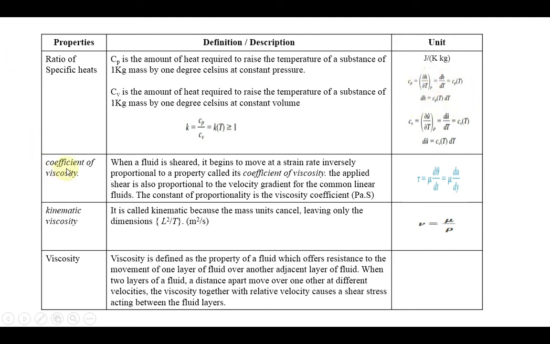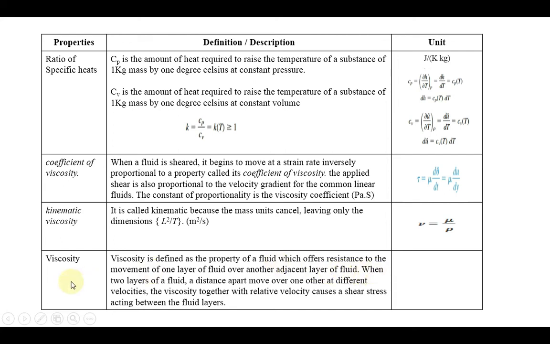The next property is the coefficient of viscosity. These three points are interlinked. First, you need to know the meaning of viscosity. Viscosity is defined as the property of the fluid which offers resistance to the movement of one layer of fluid over another adjacent layer of the fluid. It is a property to resist the motion of the fluid. With two layers, one layer will try to resist the motion of the other because of the viscosity effect.